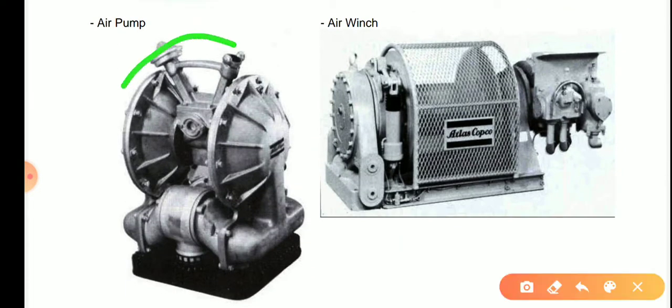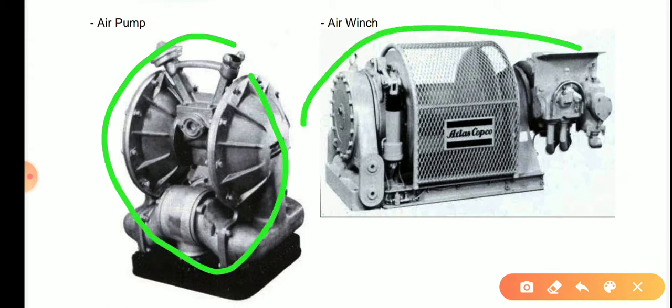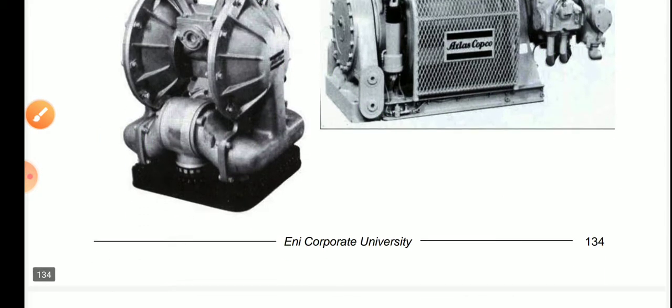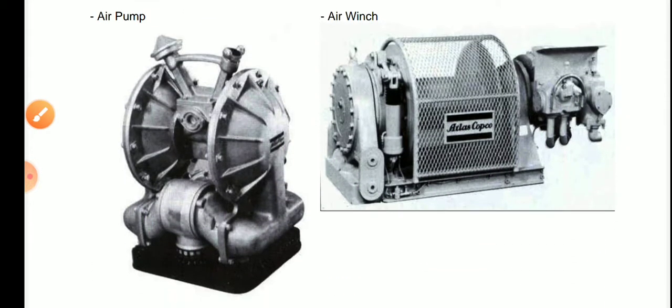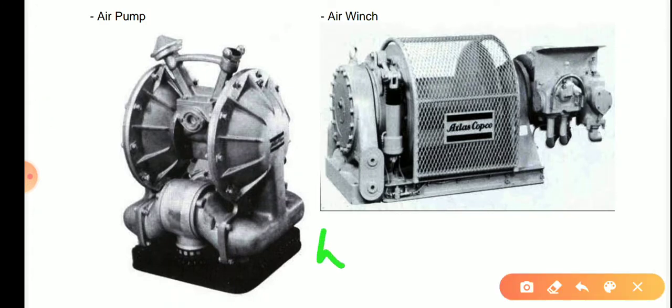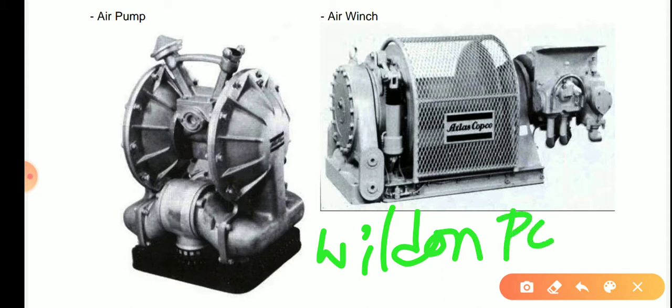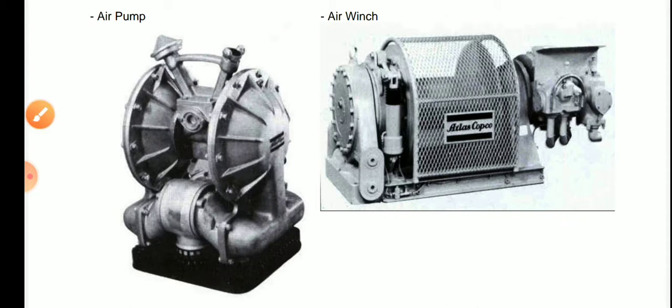So what is an air pump and what is an air winch? An air pump is also called a Wilden pump. Not only these two that we discussed above, all are working with the help of air only.